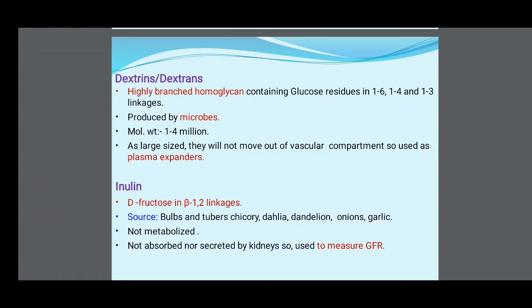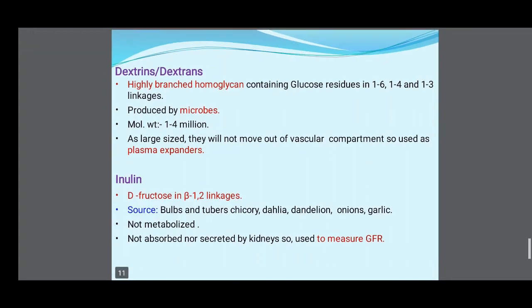Inulin: D-fructose in beta 1 to 2 linkage. Sources: bulbs and tubers, chicory, dahlia, dandelion, onion, garlic. Not metabolized, not absorbed nor secreted by the kidney, so used to measure glomerular filtration rate.